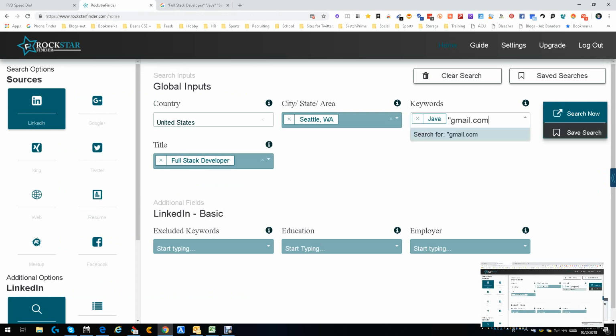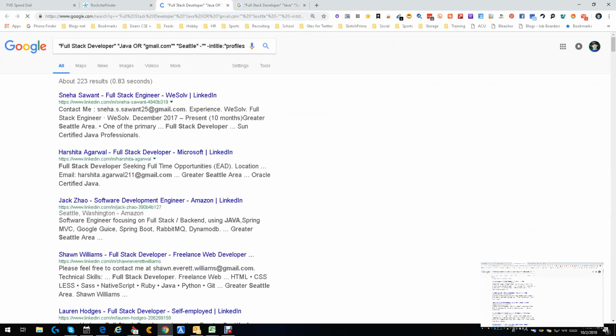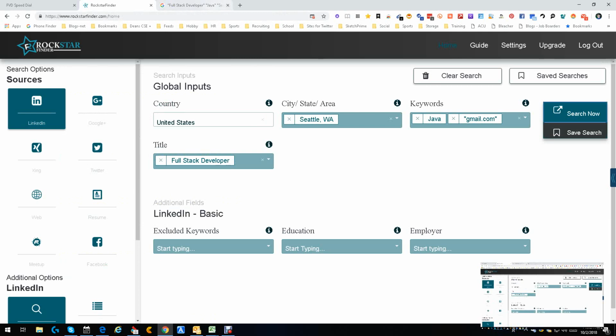Let's see what happens if we do something a little sneaky, though. Let's see what happens if we add in the gmail.com to our thing in quotes, and let's see if that changes our search just a tad. I'm betting it does, and I bet we get people with emails. Yes. So that part works. Good. But again, okay, it's an X-ray search. It's a tool that allows you to X-ray search. A lot of tools do that.